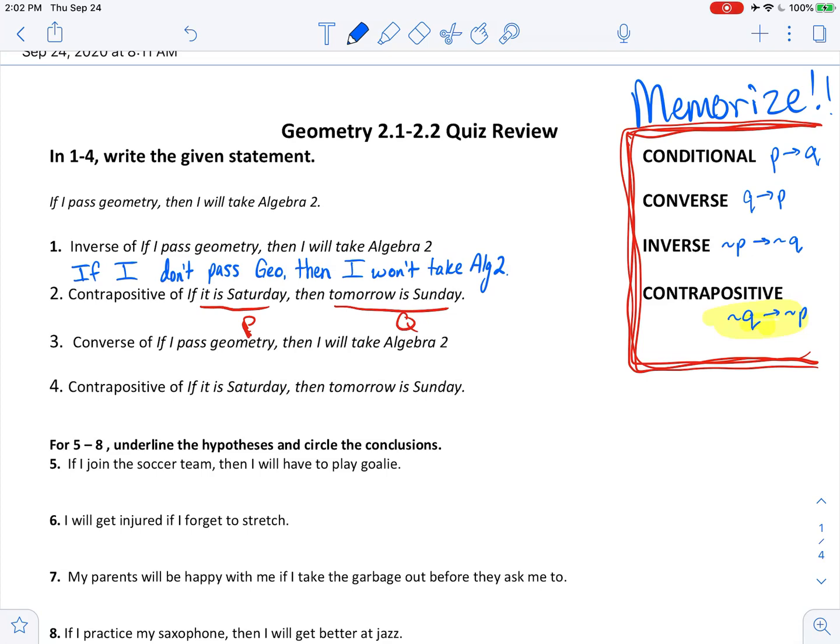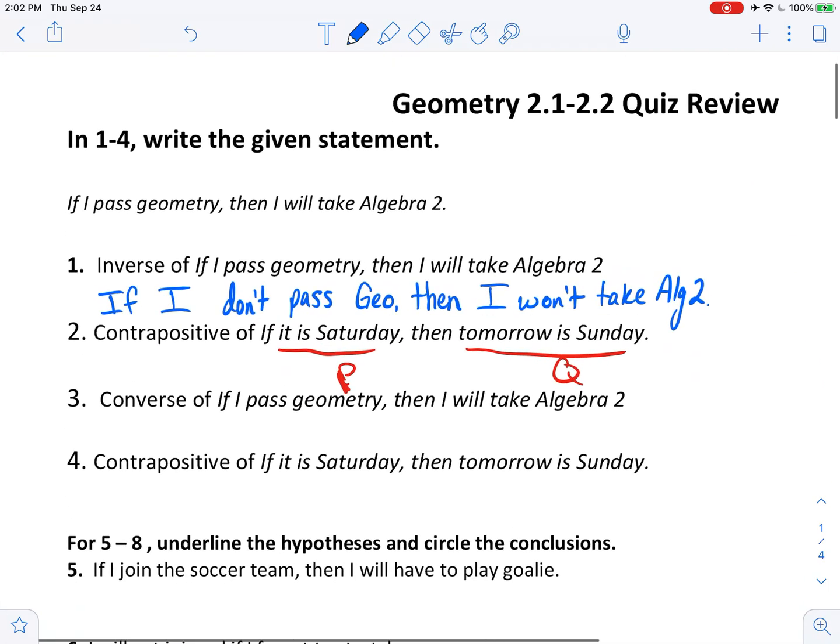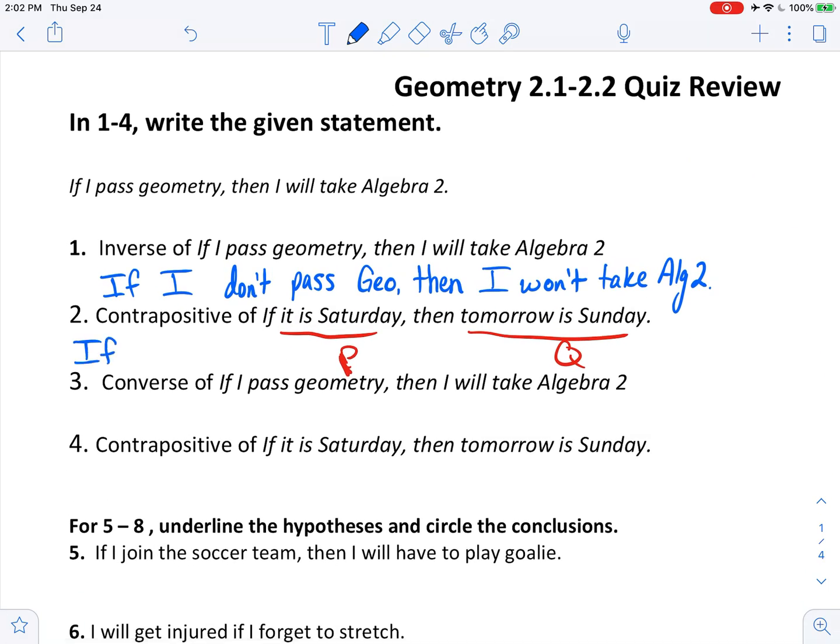And the contrapositive, if not Q, so if tomorrow is not Sunday, then not P. Today is not Saturday.